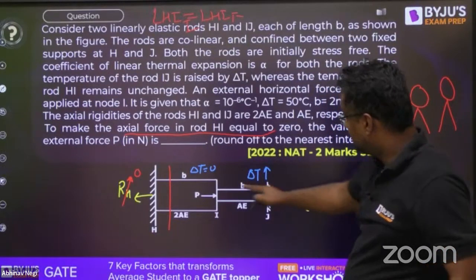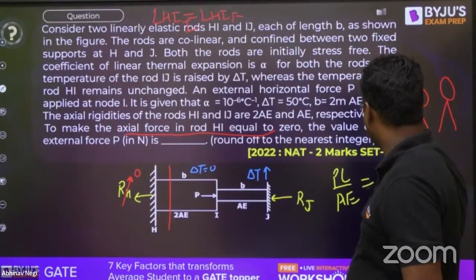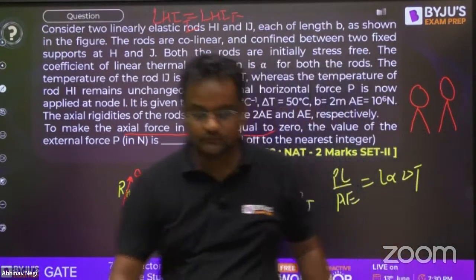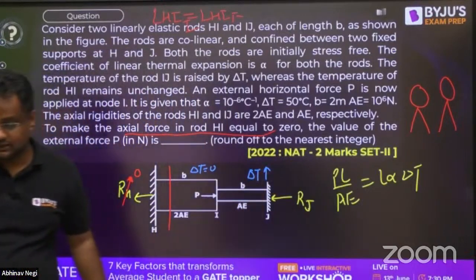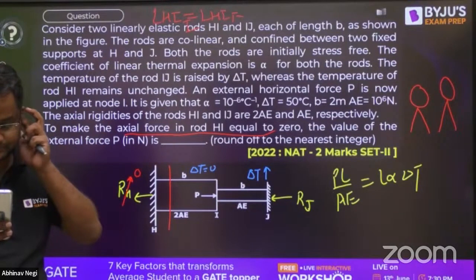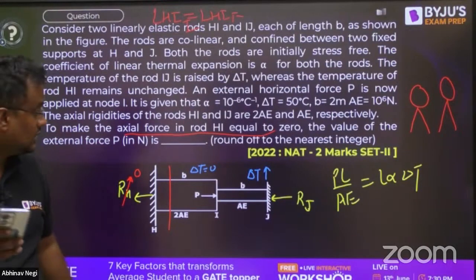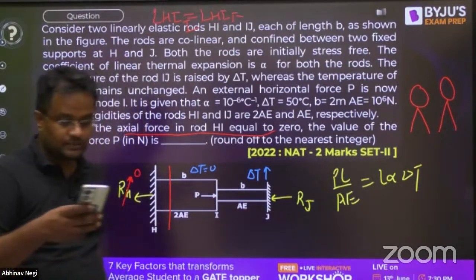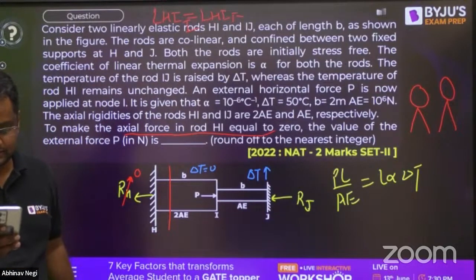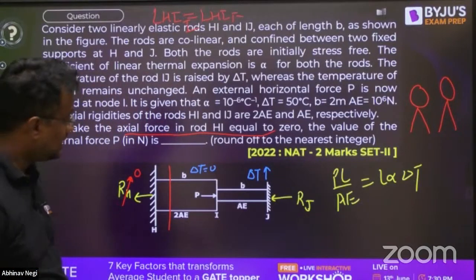So the deformation due to P, PL by AE, should equal the elongation due to temperature. Tell me yes or no. And what should be the value of RJ? RJ will be equal to P. Have you understood this?